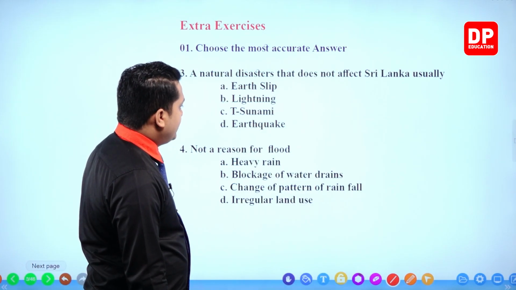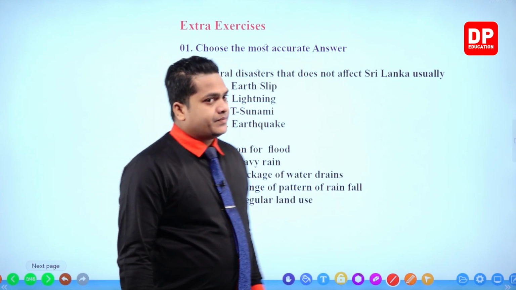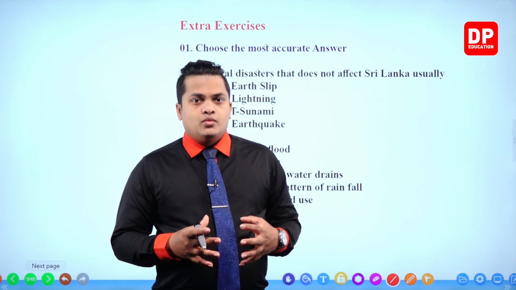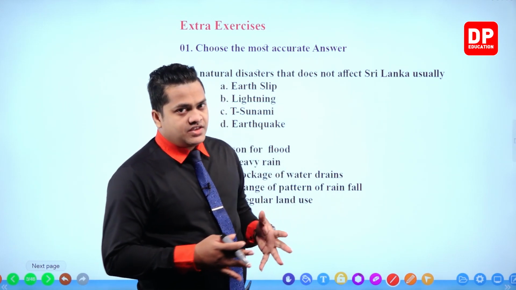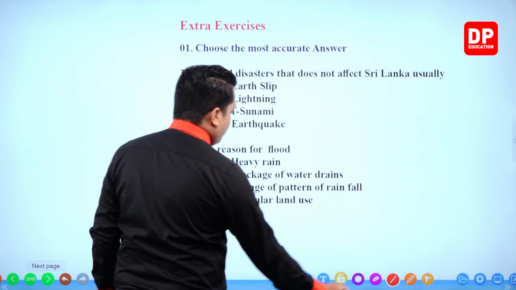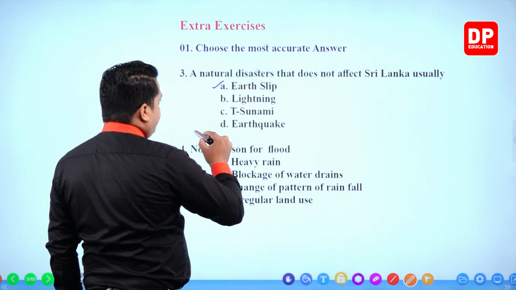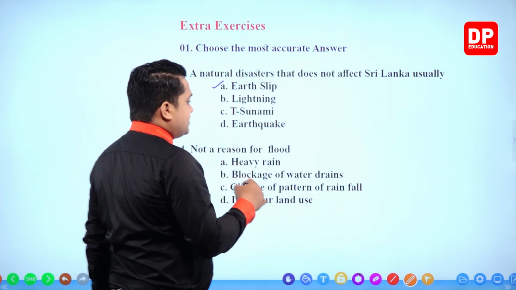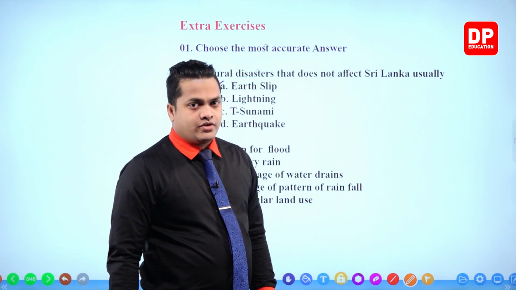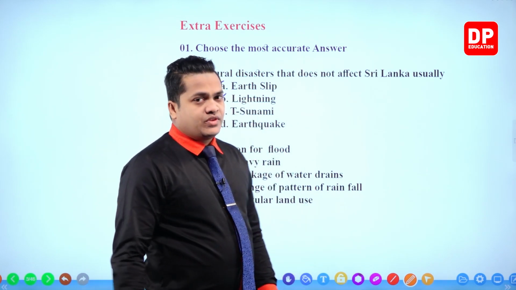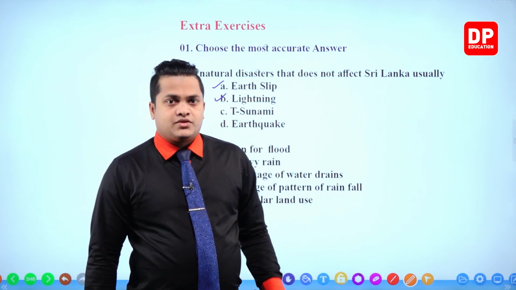Here we know that these two are correct. There is no problem in these two answers. Earth slip is correct. Earth slip means landslide, right? So it's correct. Then lightning is also correct because within the lesson we have studied both of these.